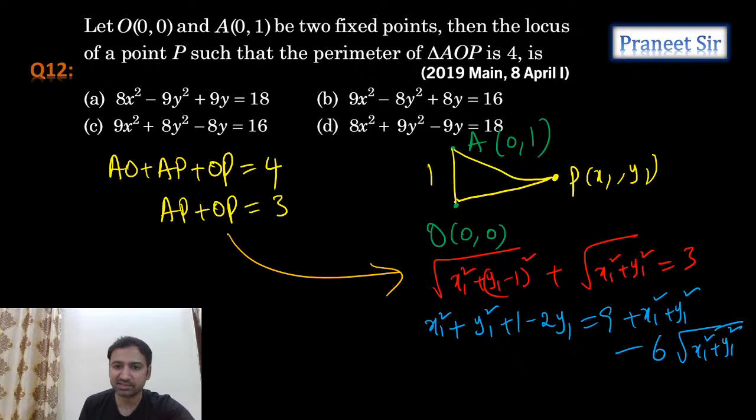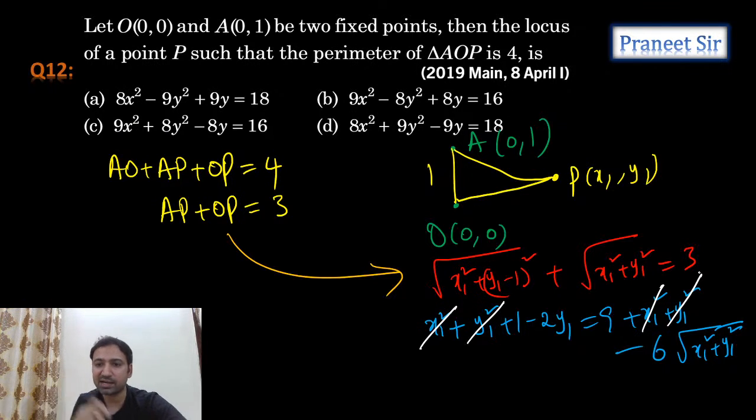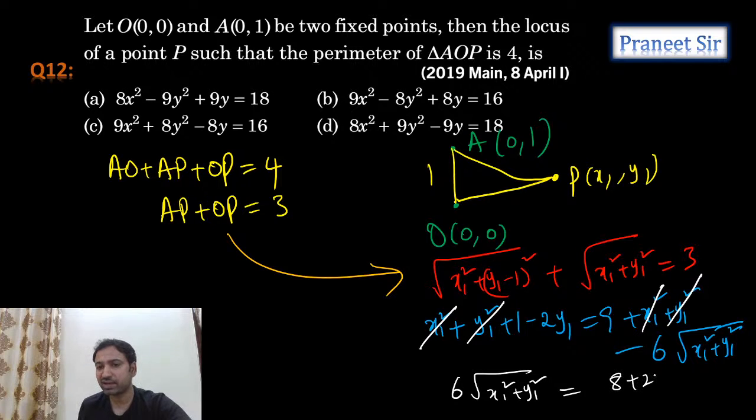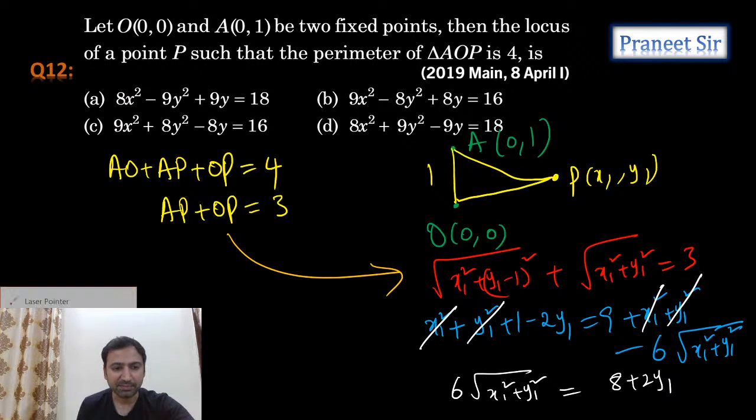Okay, chalo, let's simplify this. It is very easy to simplify, guys. Why? Because most of the terms are getting cancelled. See here, x1 square, y1 square cancelled. Now the remaining part, if you write it, what we get is 6 times square root of x1 square plus y1 square is equal to 8 plus 2y1. That's what we're getting. So now you can square it on both sides, but before squaring, we can cancel 2. Let's square one more time. When we square one more time, let's see what we get.